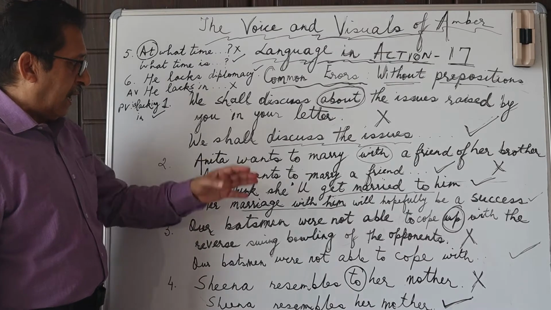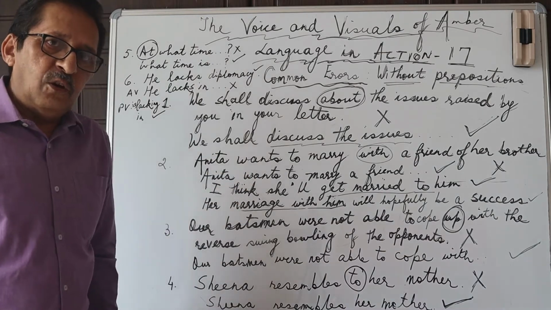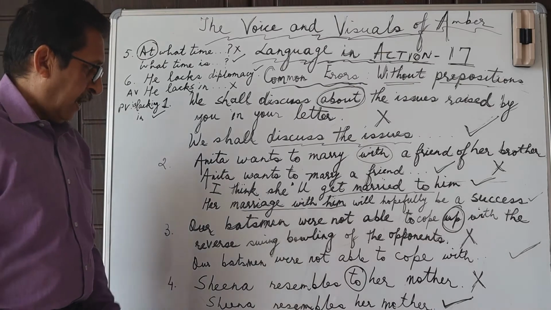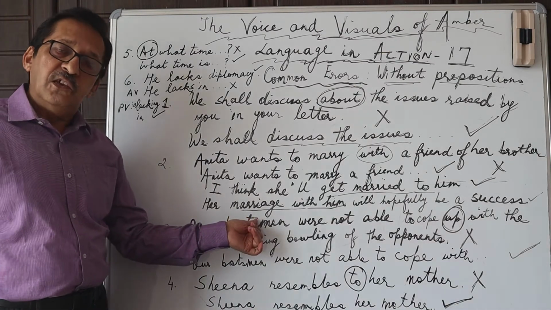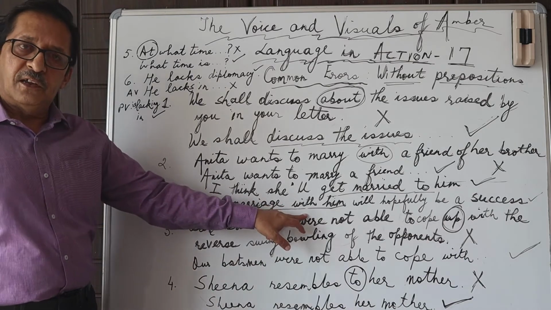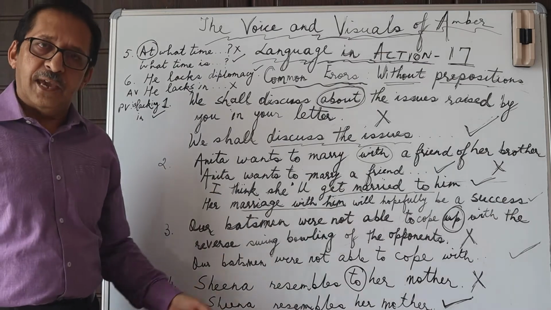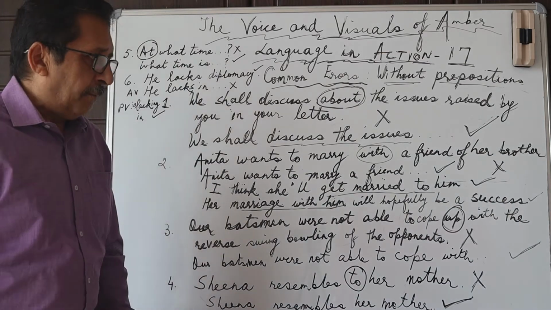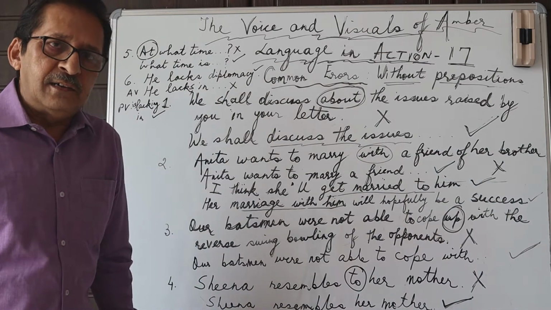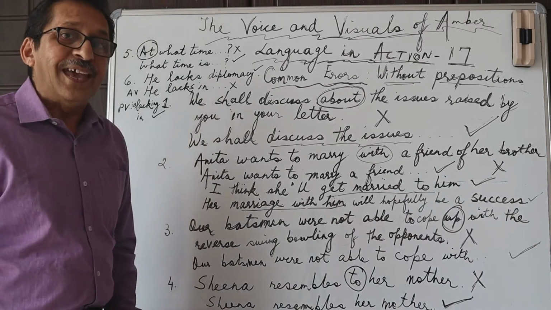I think Anita will get married to a friend of her brother. And then of course, when we use the noun marriage, then that can be followed by the preposition with. Her marriage with him will hopefully be a grand success. So, her marriage with him.